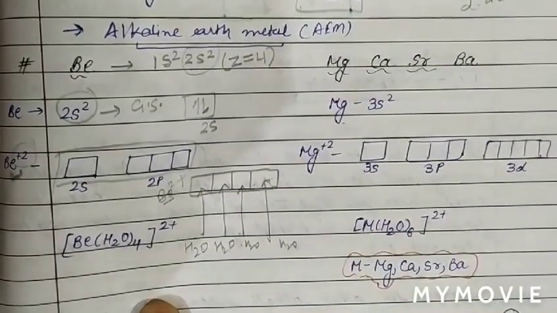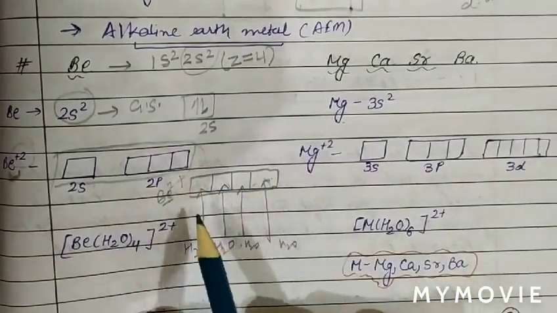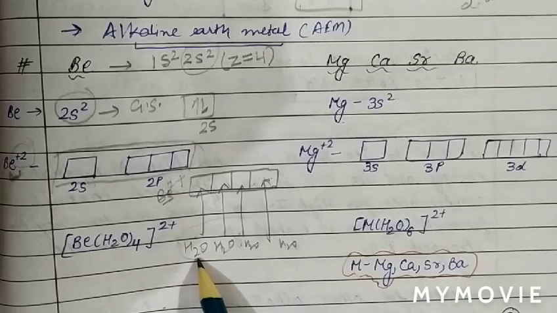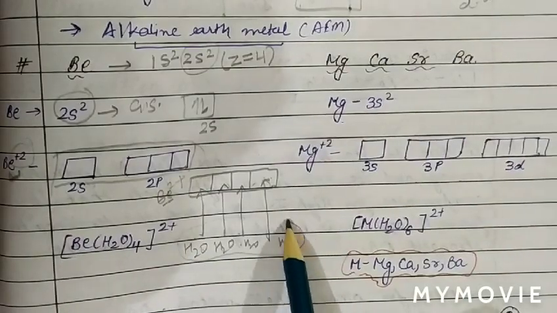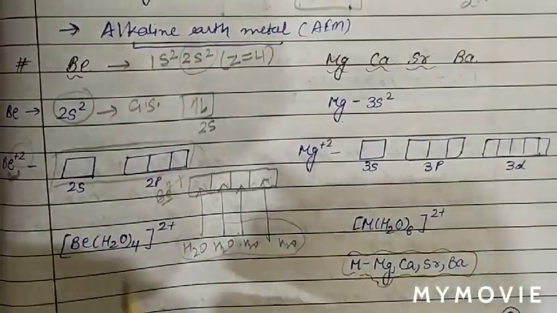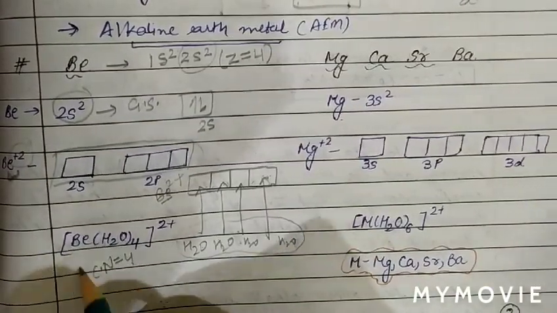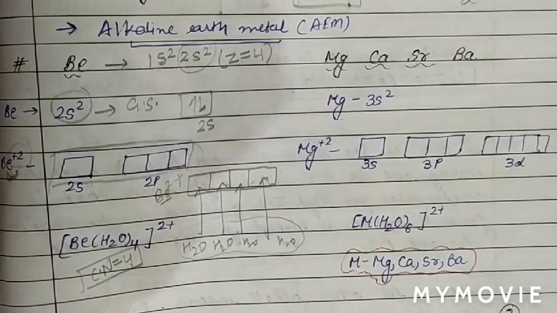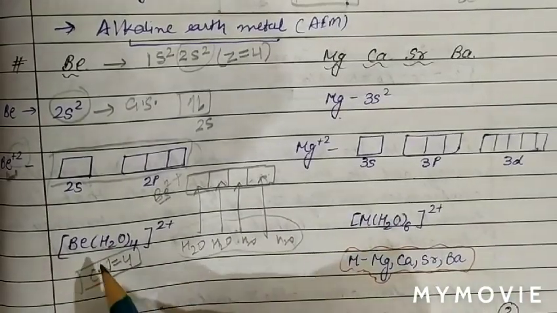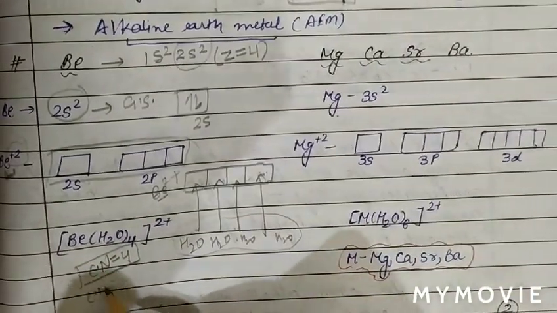So basically, the beryllium 2+ ion is surrounded by how many water molecules? By 4 water molecules through coordinate bonds. So the coordination number in this case is 4, because 4 water molecules are attached. So coordination number cannot be 6 for beryllium.